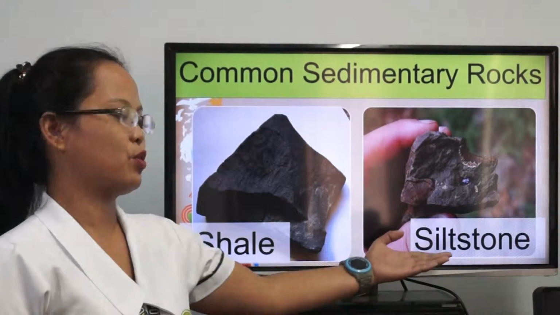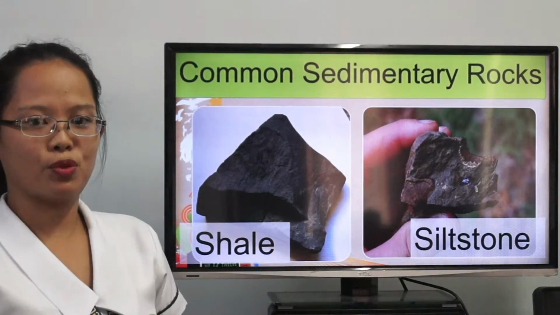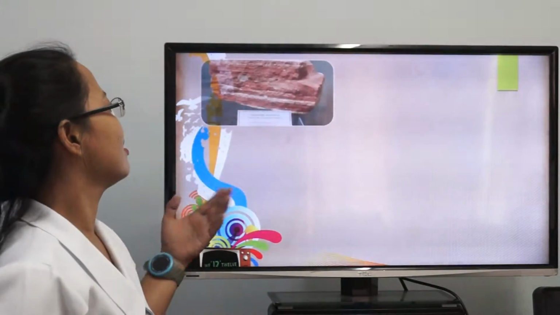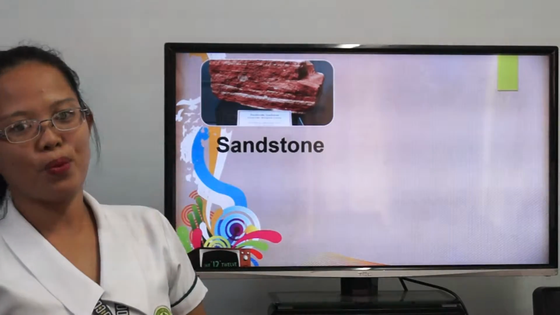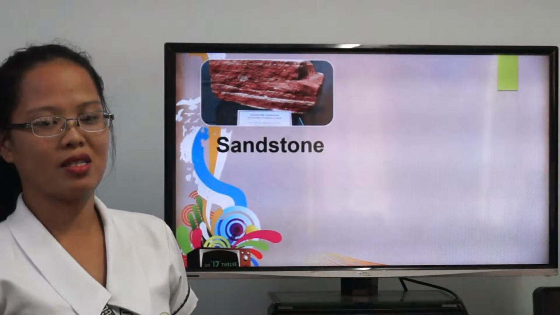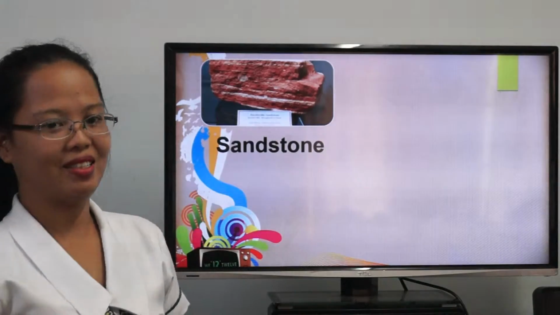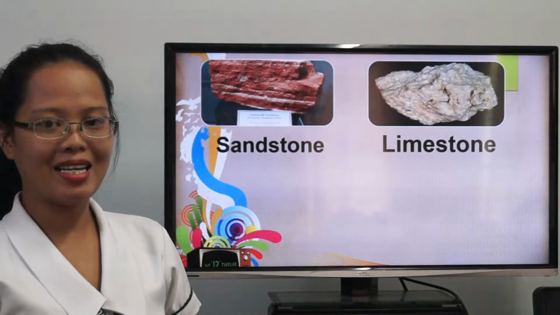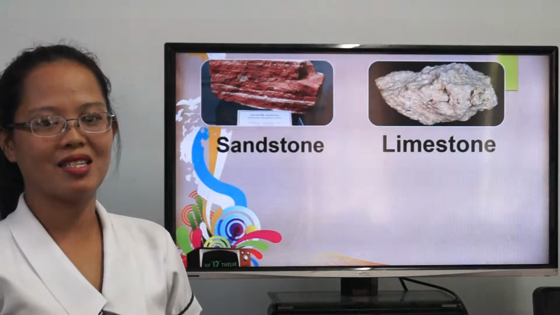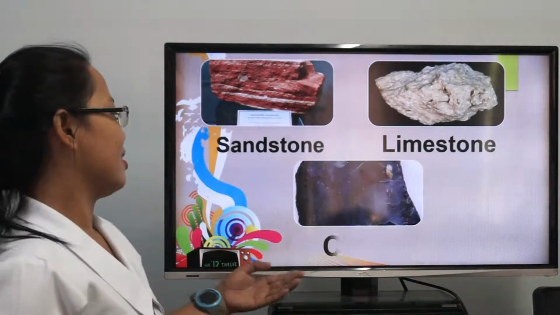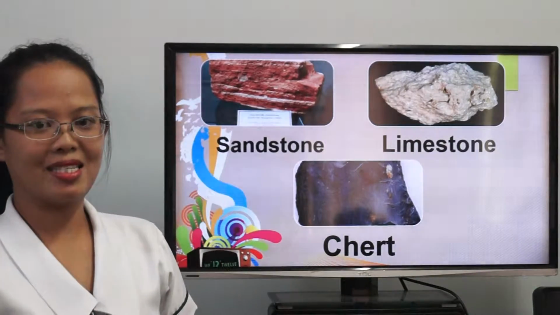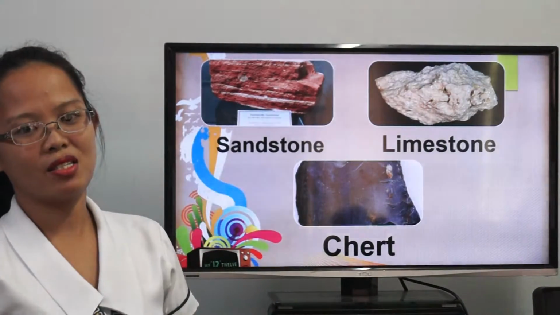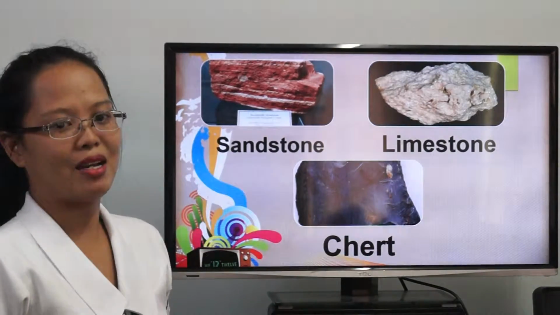Second is siltstone. Siltstones are rocks with mostly silt-sized grains. The grains are very small. The next is sandstone. Sandstone is composed mainly of sand grains. The fragments are large enough to identify. The next is limestone. Limestone is made up of calcite and is the most abundant non-clastic sedimentary rock. And last is chert. Chert is made up of very small crystals of silica. Chert is commonly formed with the help of some sea animals.